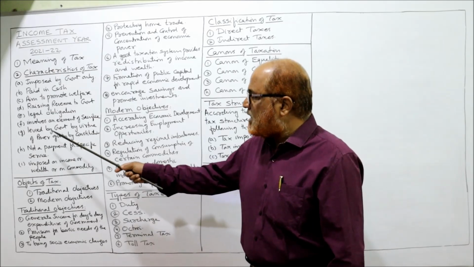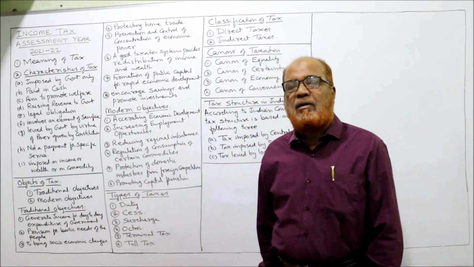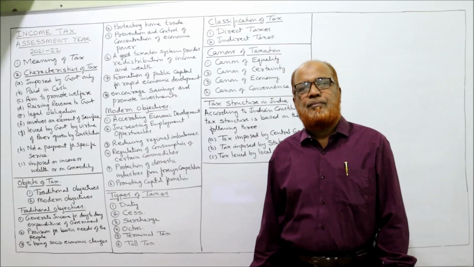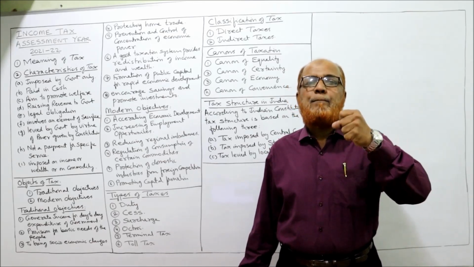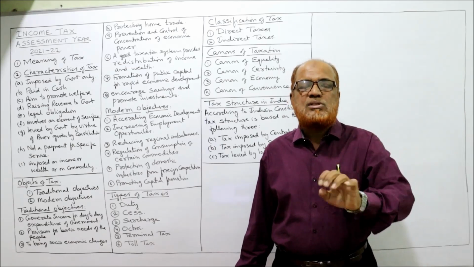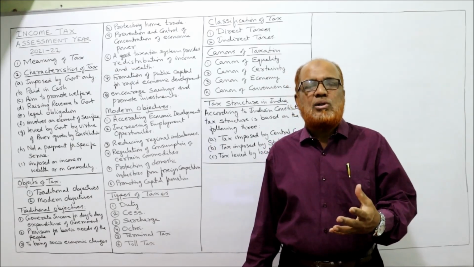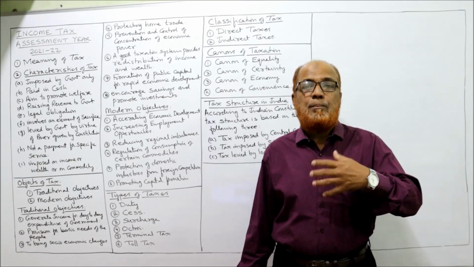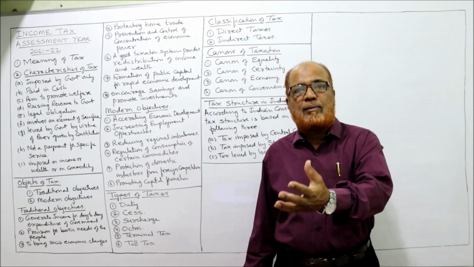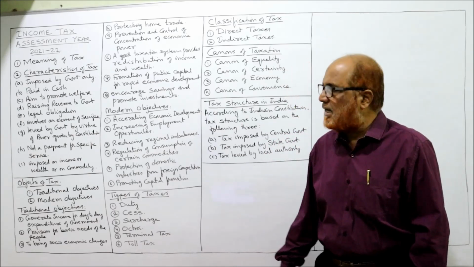It involves an element of sacrifice, levied by the government by virtue of power given by the constitution. In every country there is a constitution. The constitution gives the power to the government to impose tax. So the government is not imposing the tax on its own will, but it is the power which the government got from the constitution to impose tax.